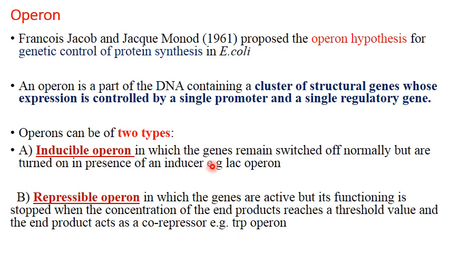So lac operon generally operates on lactose. In this operon lactose will be split into galactose and glucose. So it occurs in catabolic reaction. So there is splitting here. But in trp operon there will be synthesis of the amino acid tryptophan, and when the end product, tryptophan, increases and accumulates, that is going to switch off the genes. So that is repressible operon.